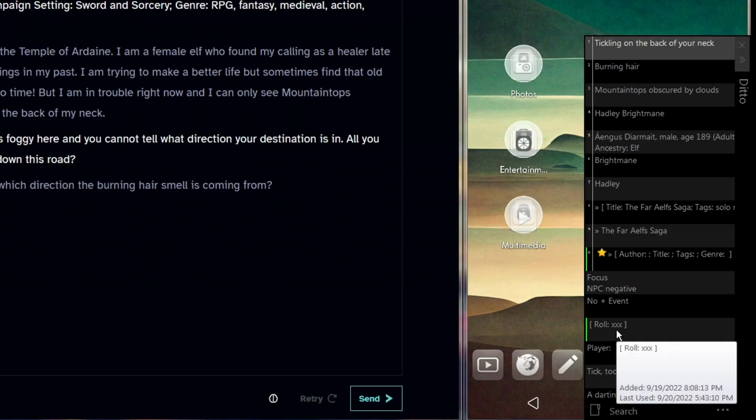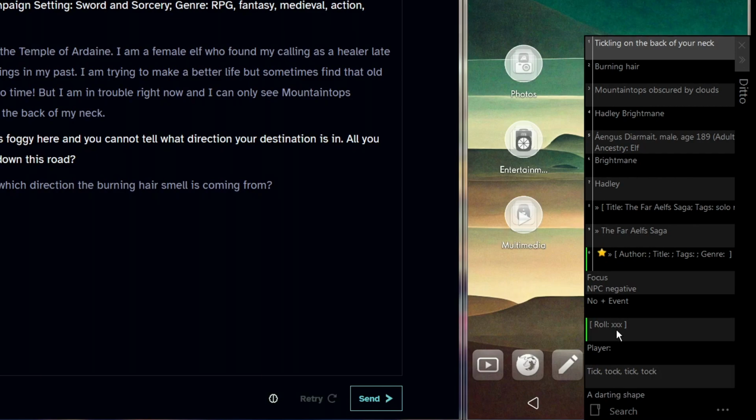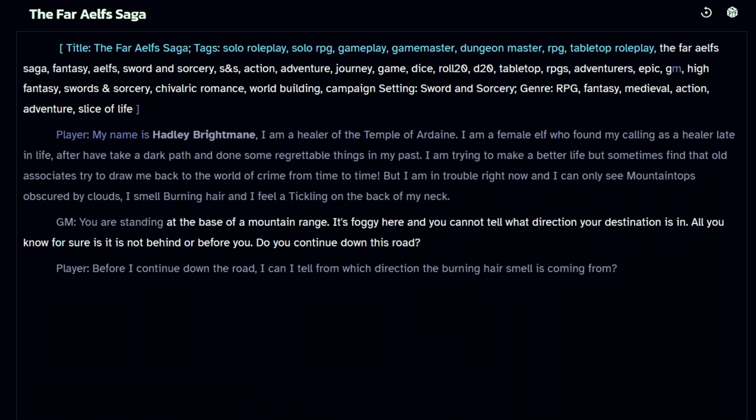Over here in my copy-paste app, I'm using Ditto on my PC. This is how you will enter a role. You can do it some other way and name it something else in the brackets. There's no specific rule that states that you have to name it like this, but this is the method I have found that works really well.